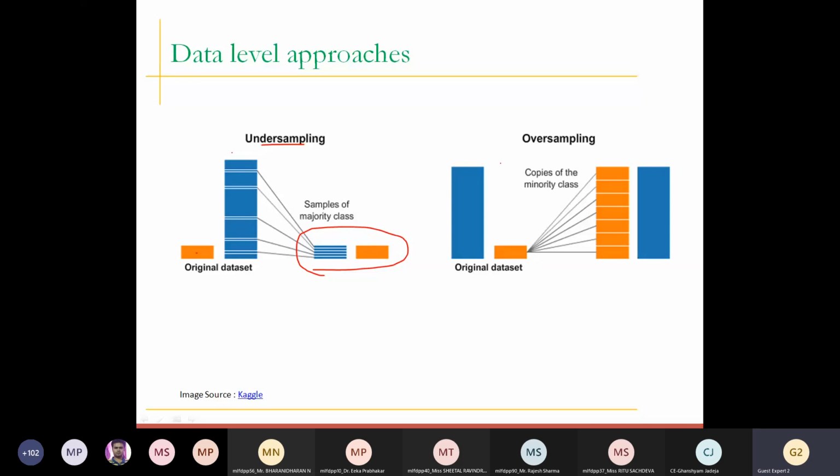If we perform oversampling, what does it mean? Now you are not going to touch your majority class. You are going to perform operations on your minority class, and in the case of oversampling or upsampling, you manipulate the data in the minority class in such a way that ultimately, after applying that process, you will have a kind of balanced data set. Kind of, because I'm not saying perfectly balanced: there are some techniques that do not require the number of records to be equal. If you say you have a technique which gives perfectly balanced data, it means the records of both classes must be equal.